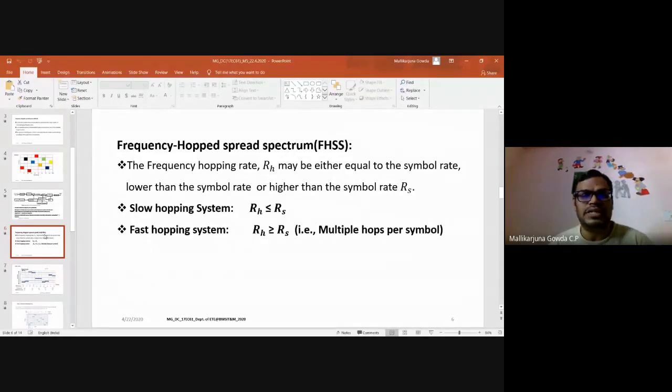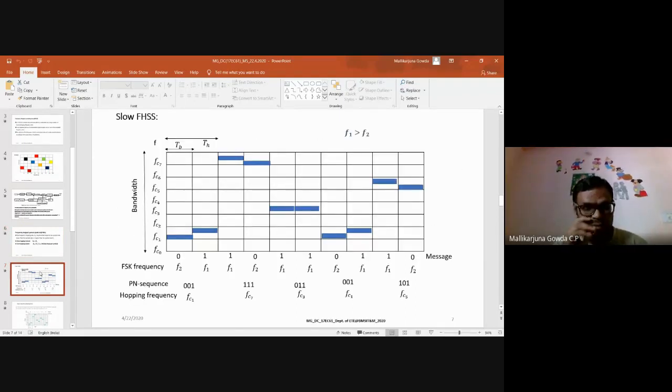When the hopping rate is greater than or equal to the symbol rate, then we call that a fast hopping system. So in case of fast hopping system, there will be multiple hops per symbol. Means the modulated signal will hop multiple times per symbol. So let me take the first one, that is the slow frequency hopping system.